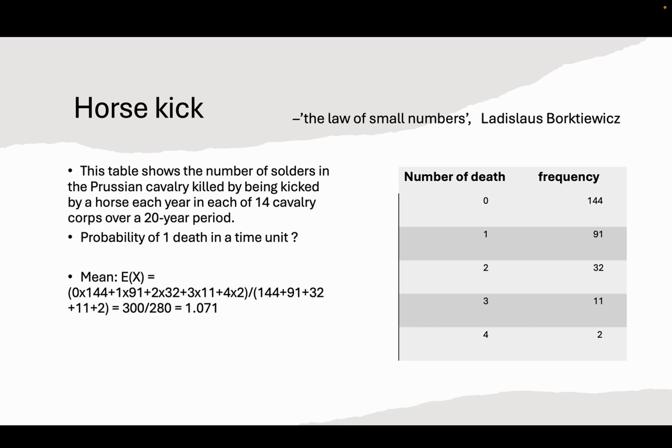The mean equals (0 times 144 plus 1 times 91 plus 2 times 32 plus 3 times 11 plus 4 times 2) over (144 plus 91 plus 32 plus 11 plus 2), which equals 1.071. So lambda equals 1.071 and the probability of x equals 1 equals 0.366. This is the last part of the presentation.